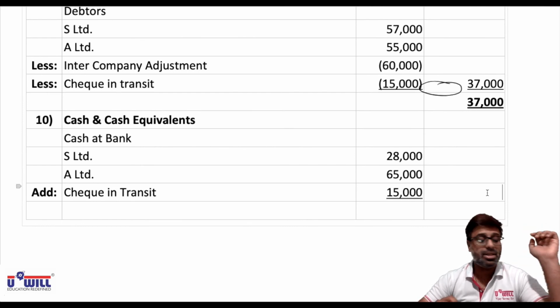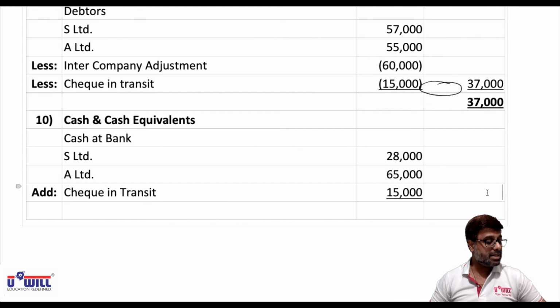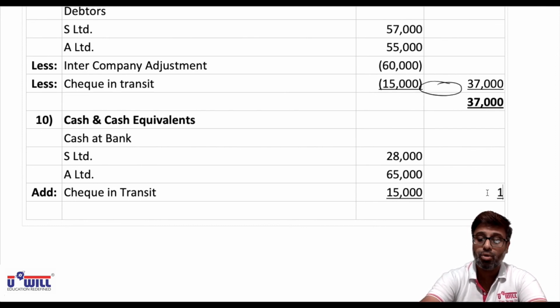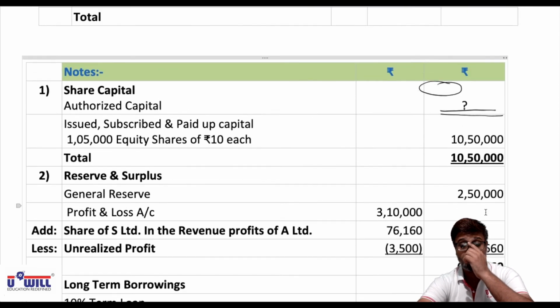So 28,000 plus 65,000 plus 15,000, that comes to 1,08,000, and final total also 1,08,000. Now we have to put this all in the consolidated balance sheet.